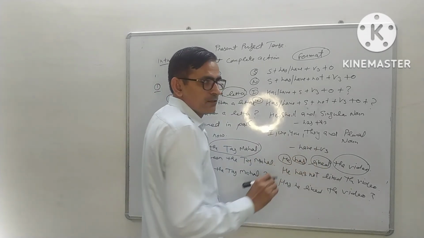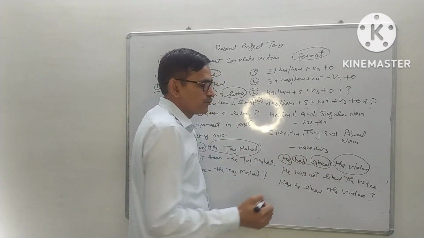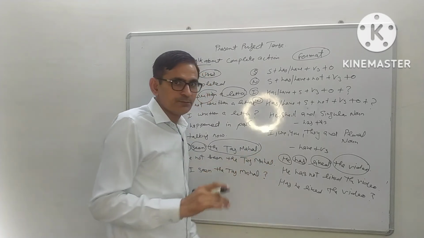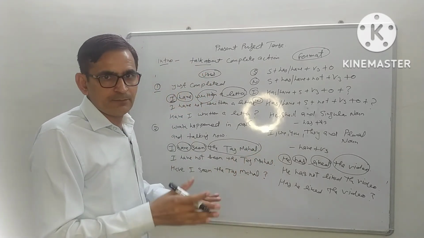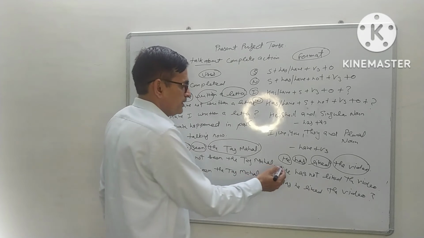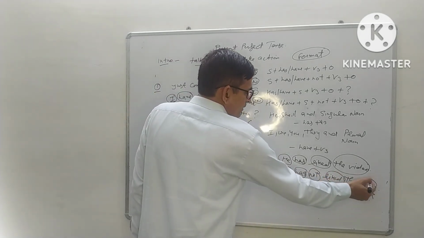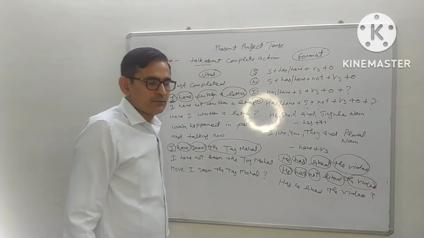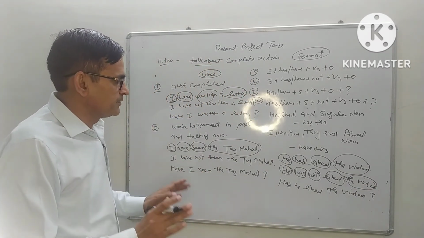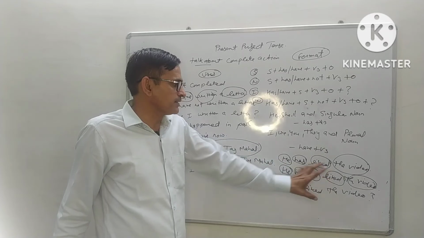He has liked the video. If we want to make it a negative sentence, simply put not after the helping verb has or have. He has not liked the video: subject, helping verb, not, third form of verb and object.